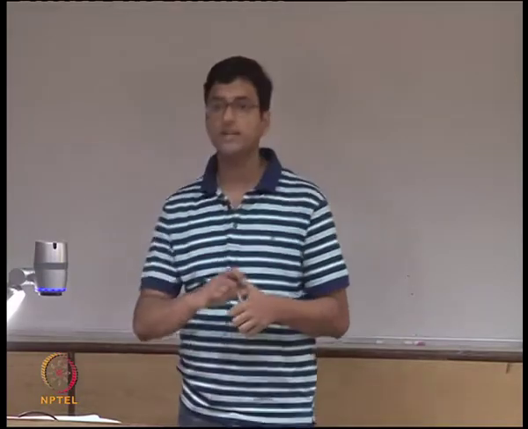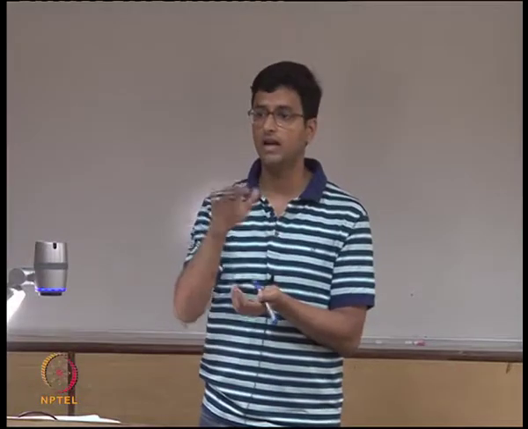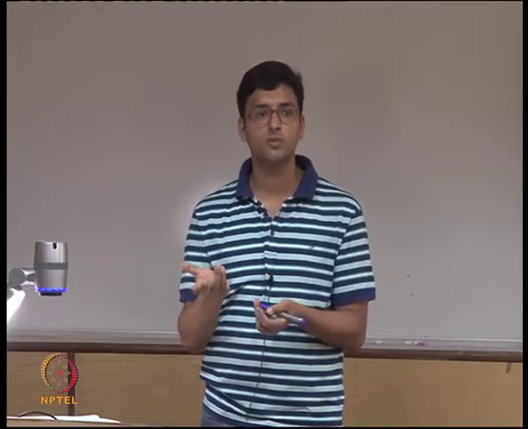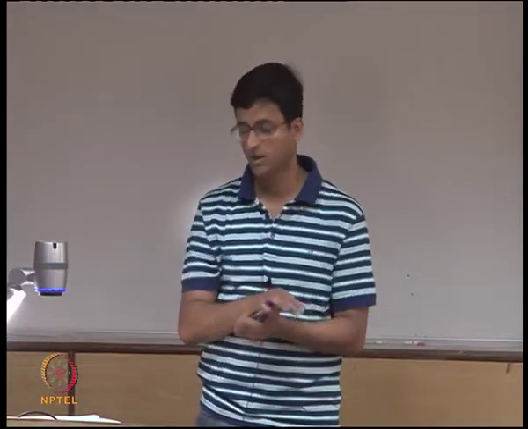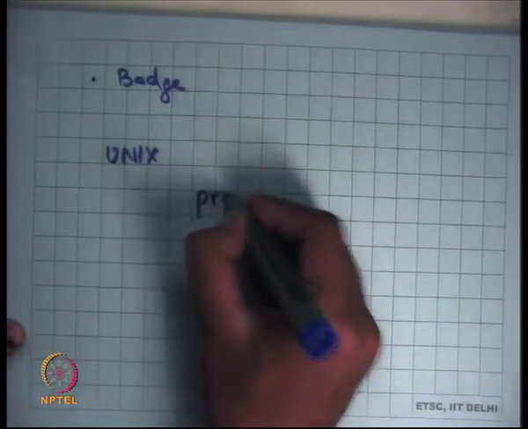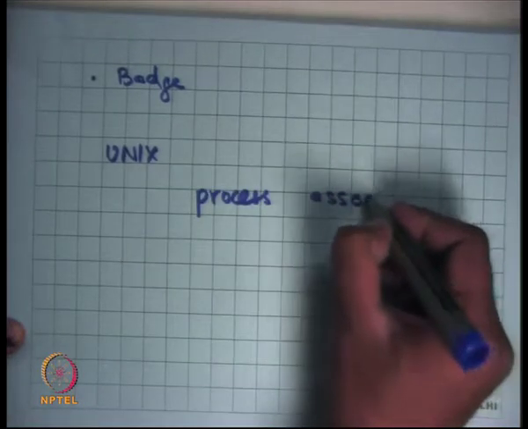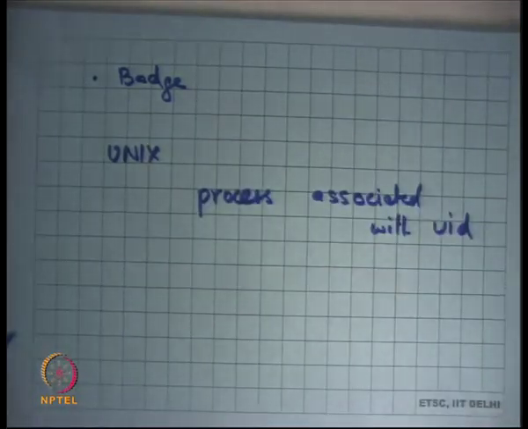Right. So once authentication is complete, all the actions that are performed are done with that particular principal's ID. What does this mean in the context of an operating system? It means that all the processes run with that user ID. So on Unix, every process is associated with a UID. Recall the process control block that we had for every process. Apart from all the other meta information, another piece of information you'll have is the user ID of this particular process. So whichever process is running, you always know the UID of that process.